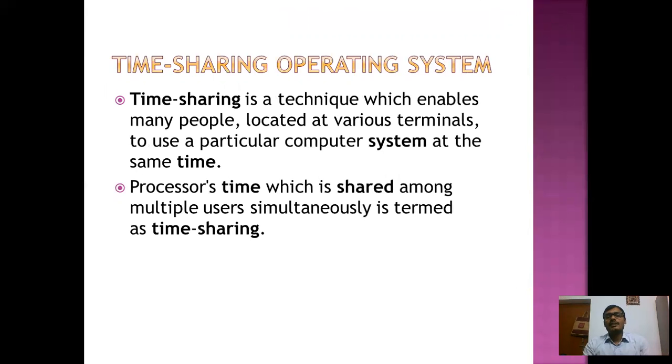Now coming to time sharing operating system, children. It is a technique which enables many people located at various terminals to use a particular system at the same time. There are many users which are located at different terminals and they are using a particular system at the same time.